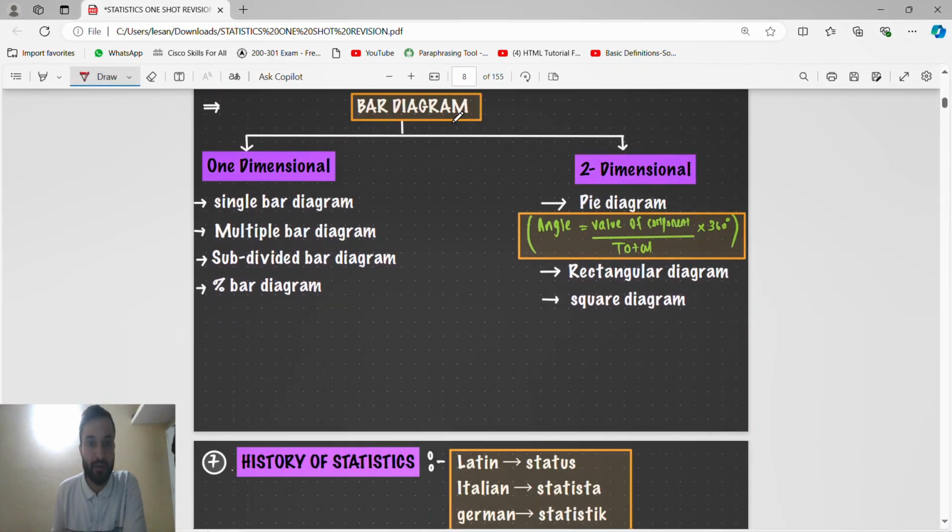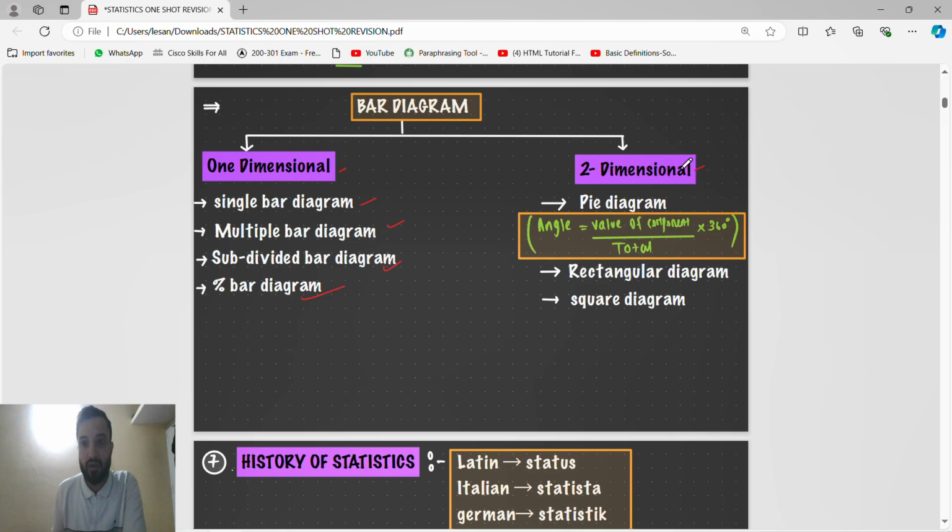Next is the bar diagram. A bar diagram is one dimensional or two dimensional. One dimensional bar diagrams are single bar diagram, multiple bar diagram, subdivided bar diagram, and percent bar diagram. Okay, just remember these things. Two dimensional means pie chart, rectangular diagram, and square diagram.